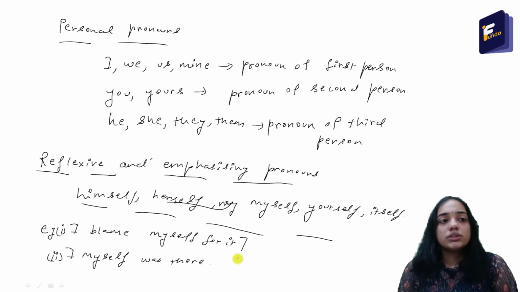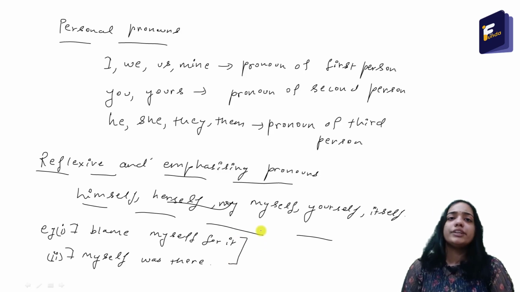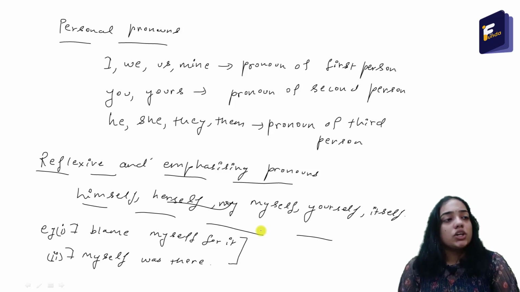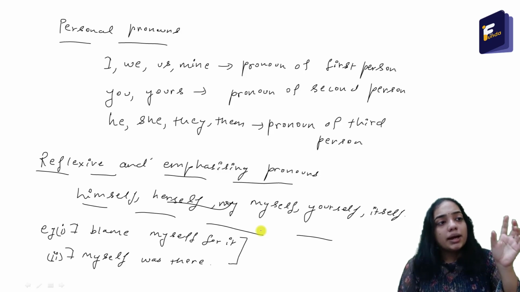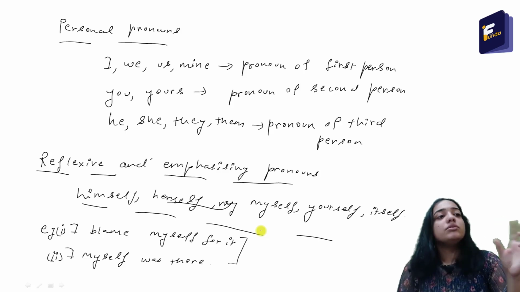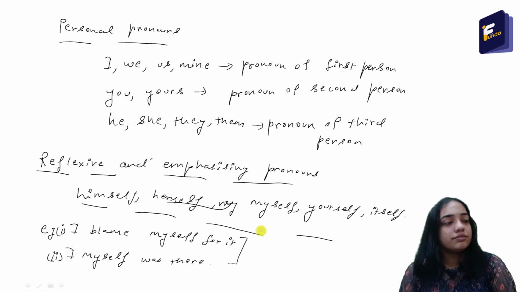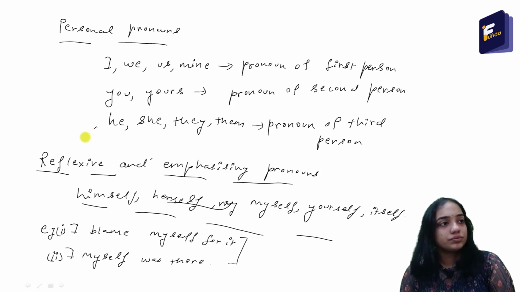Okay, so these are the two sentences. We have to tell in which sentence the word myself is reflexive and in which sentence the word myself is emphasizing. When you look at the first sentence, I blame myself for it. In this sentence, myself is used as the object of the verb blame. I is the subject, blame is the verb, and myself is the object.